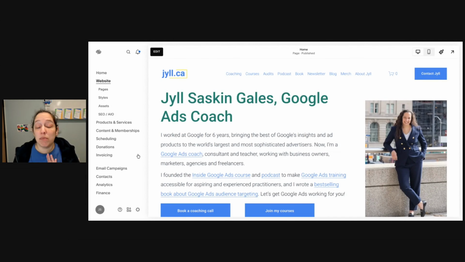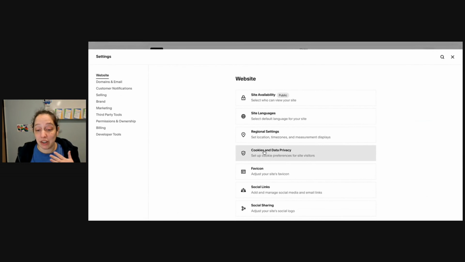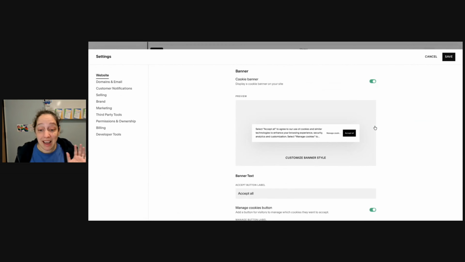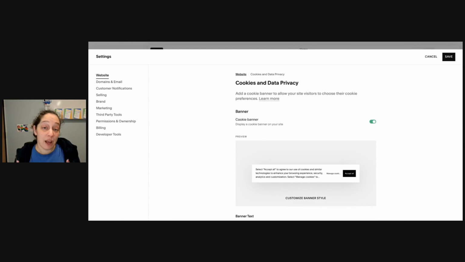Now, I do want to be completely transparent with you and note that Squarespace and maybe your website provider does have a built-in cookie banner option. You can see here, I can just toggle that on, have a cookie banner, and that's it. However, I chose to use Cookiebot because it allowed more customization options and it allowed advanced features like only showing in certain areas or changing what it says in certain geographies.